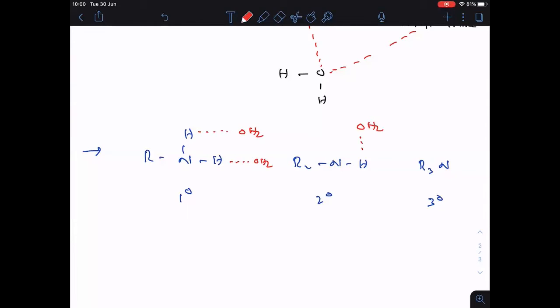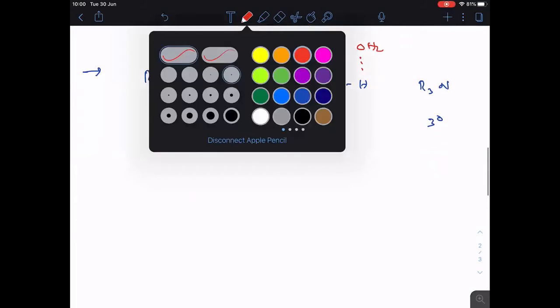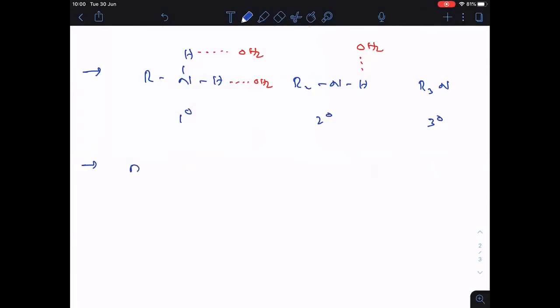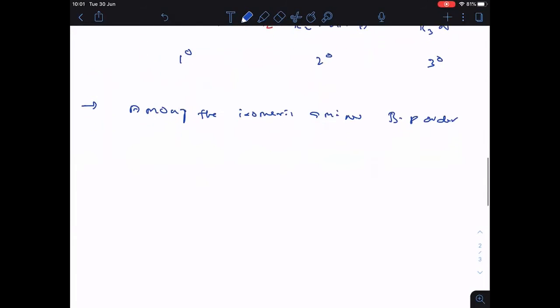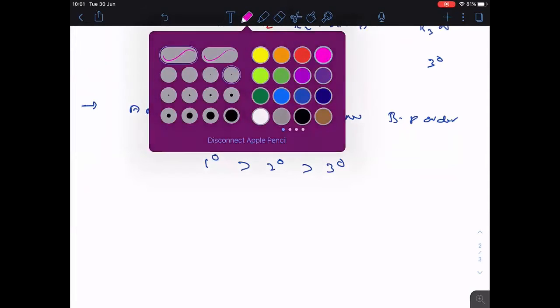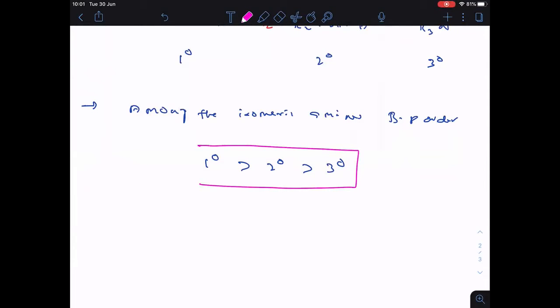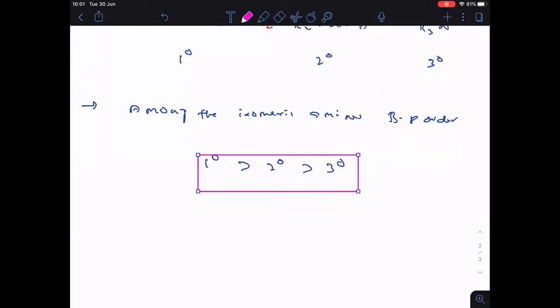Is it clear? And because of molecular association, the boiling point will be more for primary amines than secondary and tertiary. Is it clear, everyone? So among the isomeric amines, boiling point order is primary greater than secondary greater than tertiary. Followed. This is the boiling point order.